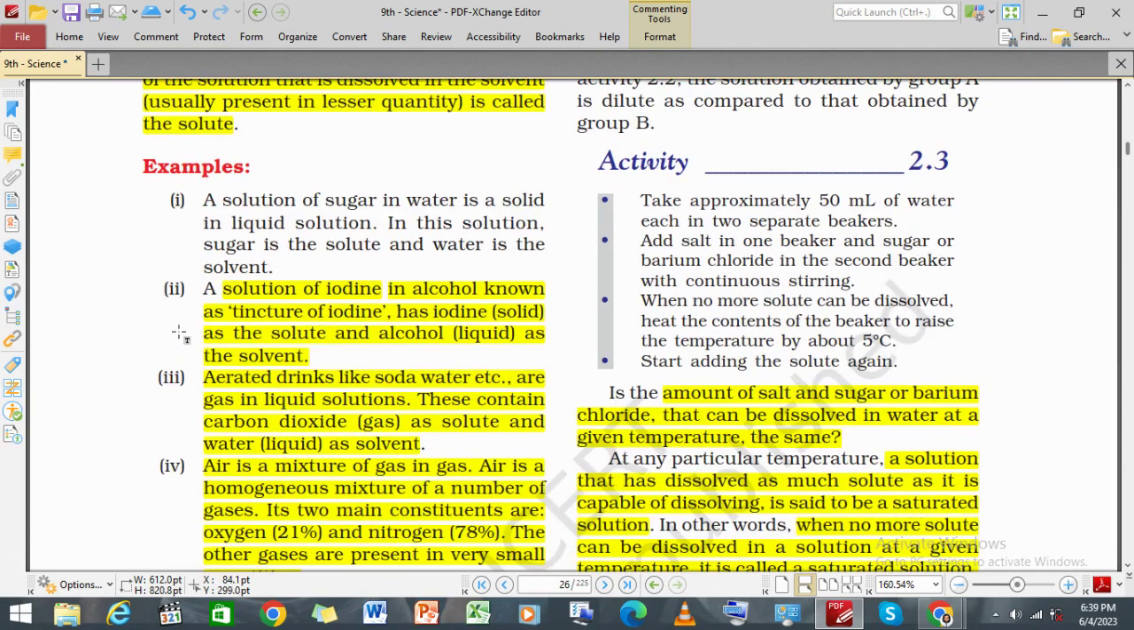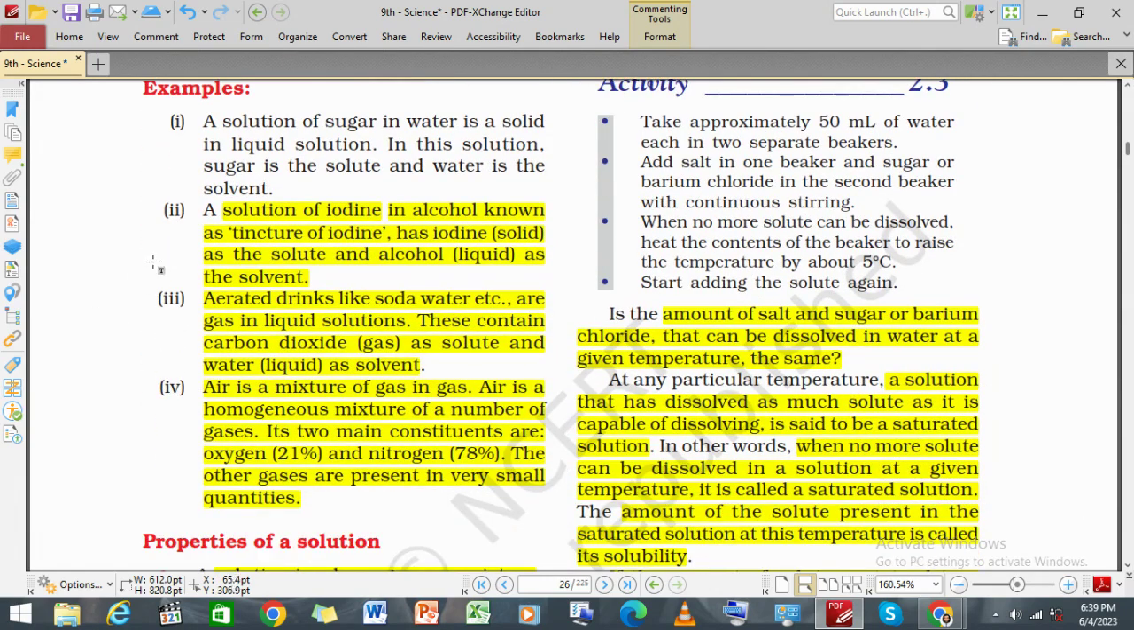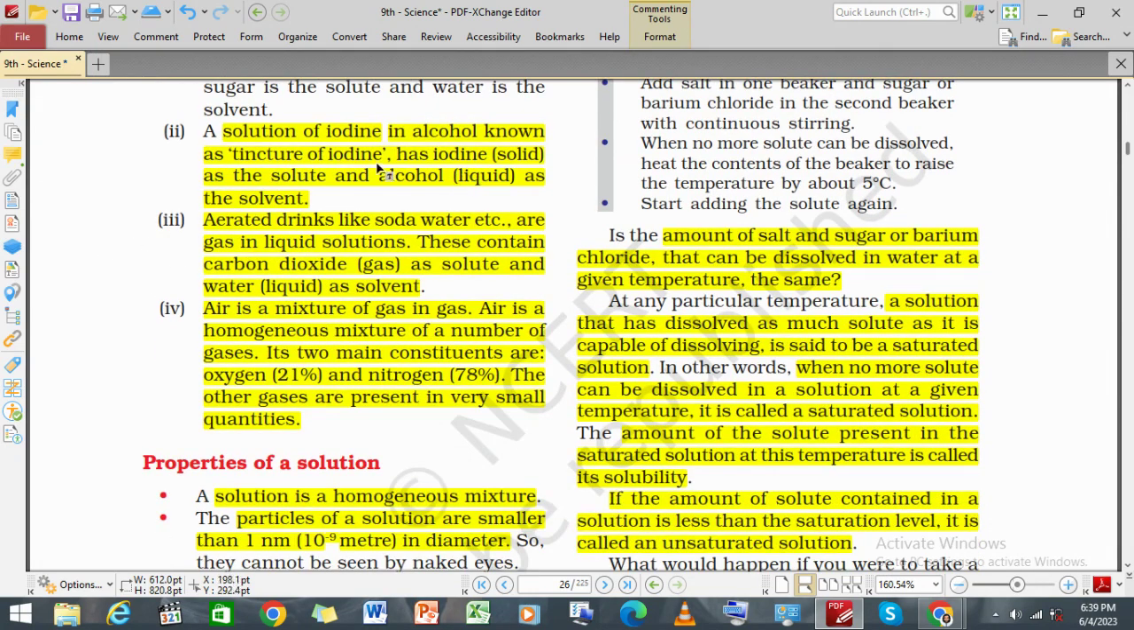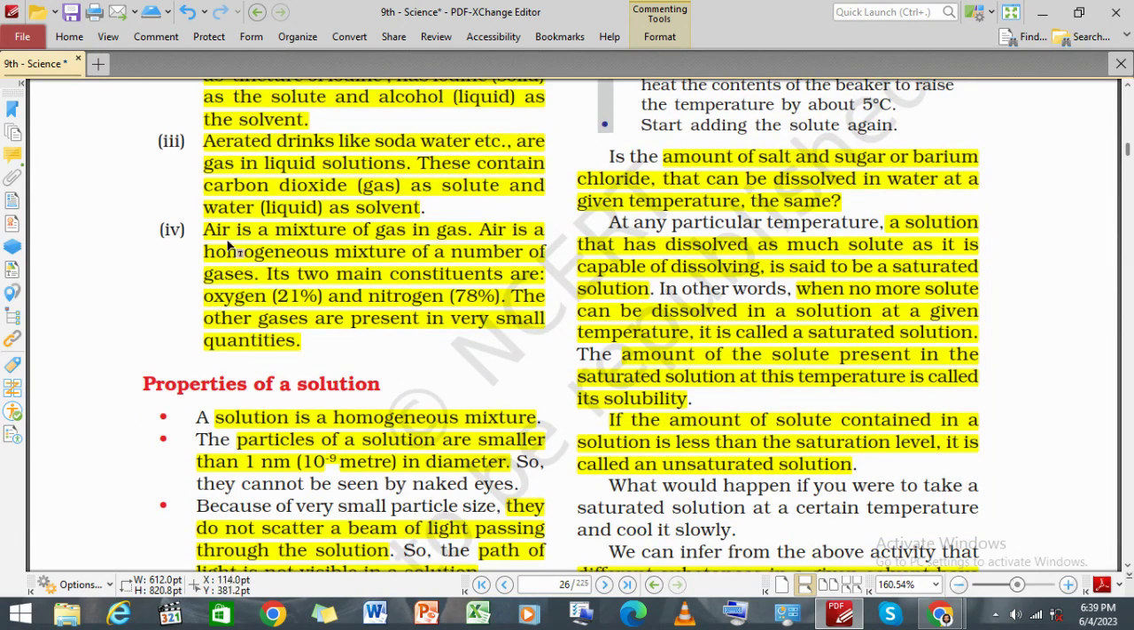And what is the example? The solution of iodine in alcohol, known as tincture of iodine, has iodine solid as its solute. Solute means the smaller one, and alcohol is the solvent. That means in tincture of iodine, we have iodine solid as a solute and alcohol as a solvent. Similarly, aerated drinks like soda, which is made up of carbon dioxide gas, have CO2 gas as solute and water as a liquid.